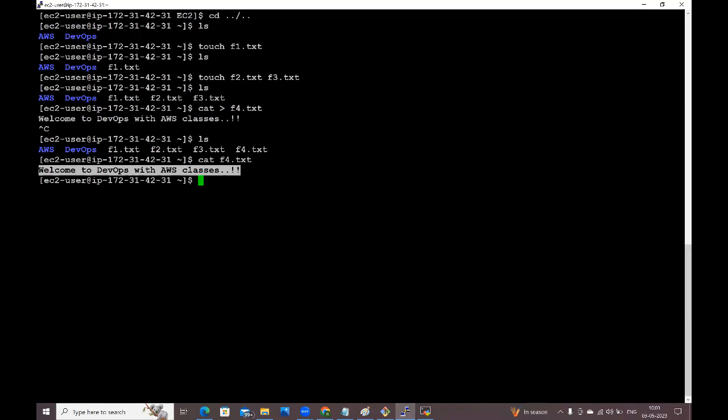Okay, I want to add some more data in f4.txt. cat > f4.txt. Now here it is asking to enter the data. I'm going to give: welcome to Spring Boot and microservices.